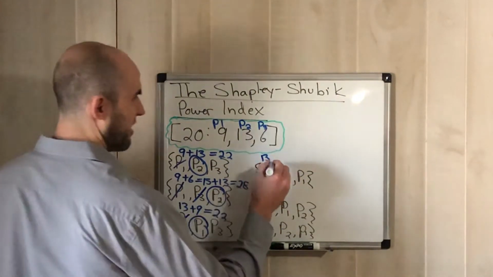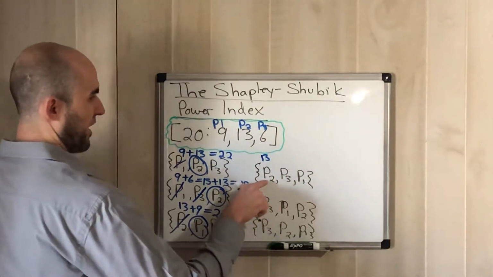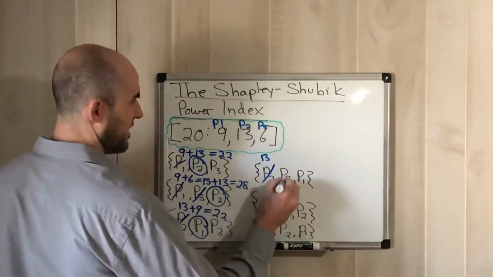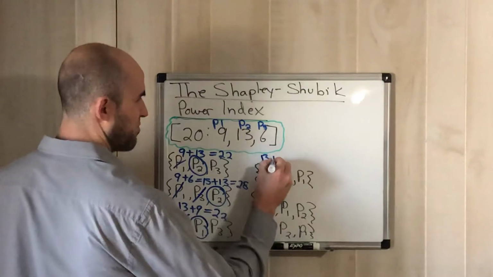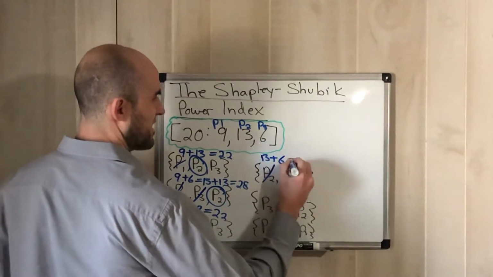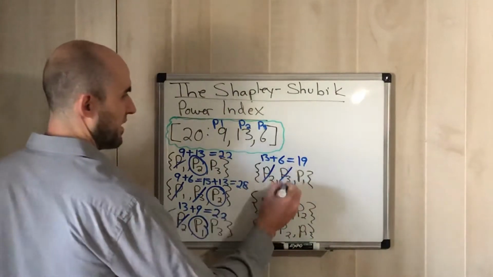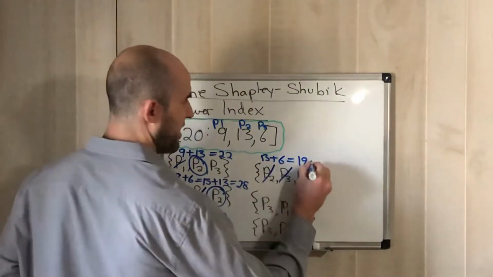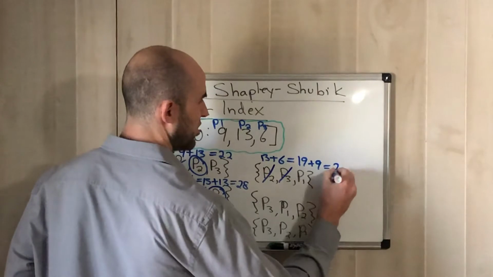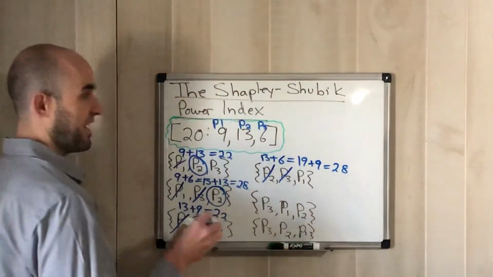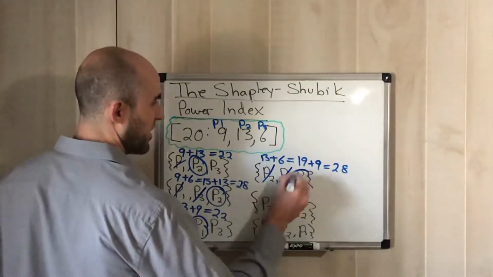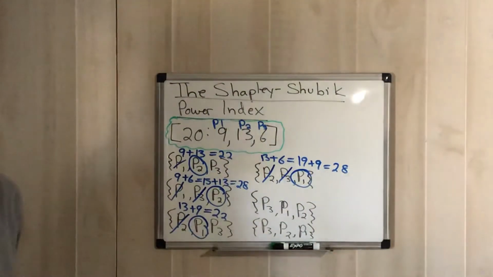We know player 2 wasn't enough to win. Next is player 3 with his 6 points. 13 plus 6 gives us 19. Not enough. Add on player 1 with his 9. Gives us 28 points, so plenty of points to win. We just needed 20. So again, player 1 is our pivotal player, right?